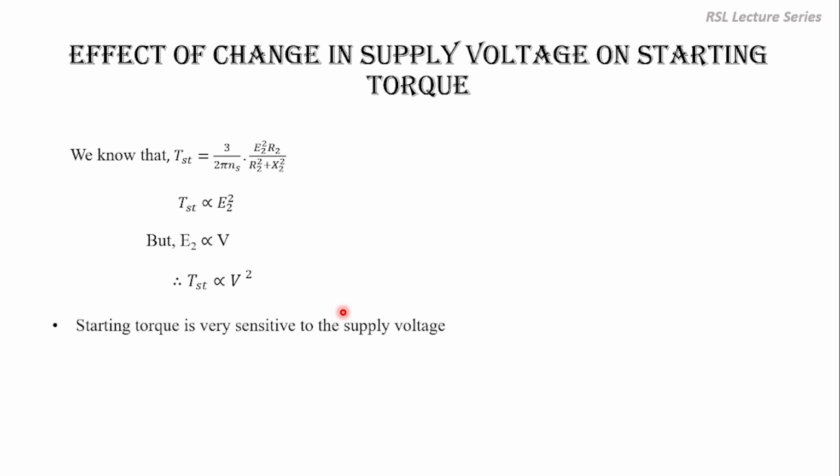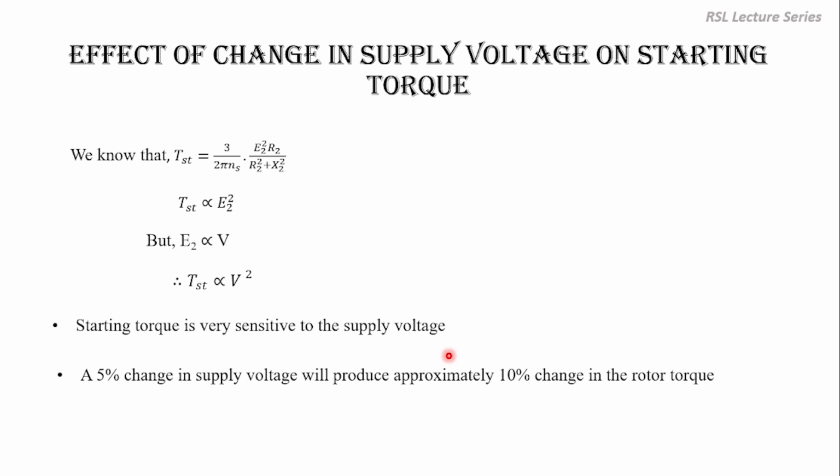So the starting torque is very sensitive to the supply voltage. As the supply voltage varies, the starting torque also varies. For example, a 5% change in the supply voltage will produce approximately 10% change in the rotor torque. Why? Because starting torque is proportional to the square of the supply voltage.